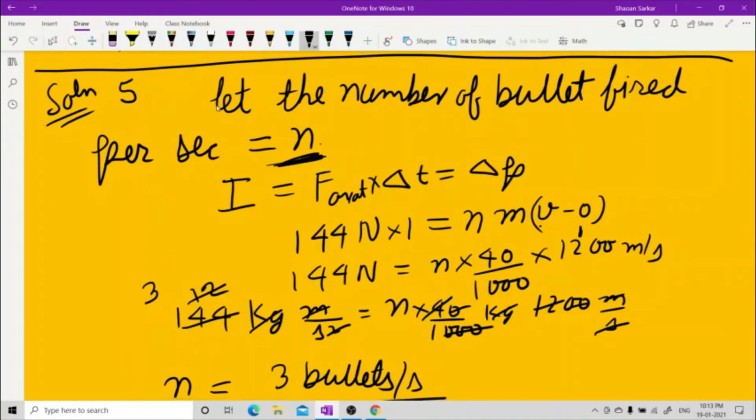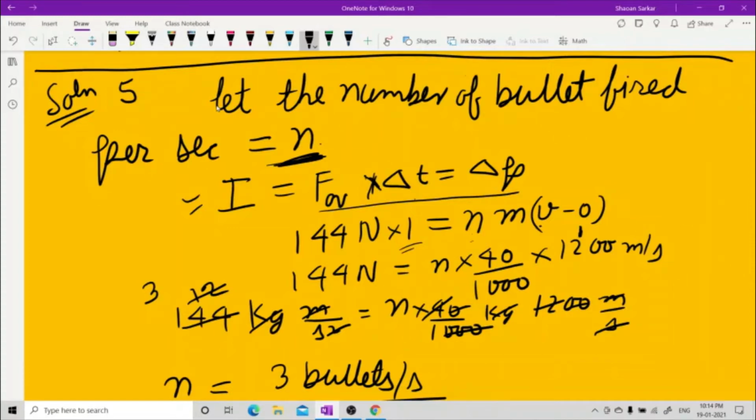So that's why, you see, I know the formula for impulse. The complete formula for impulse is this. The number of bullets fired per second is n. This is the formula. This is F average. Wait, I wrote something else. Let me write F average. I have already discussed this formula with you. F average is delta P by delta T. Now it is for per second, so I've taken this as 1. N is the number of bullets per second.